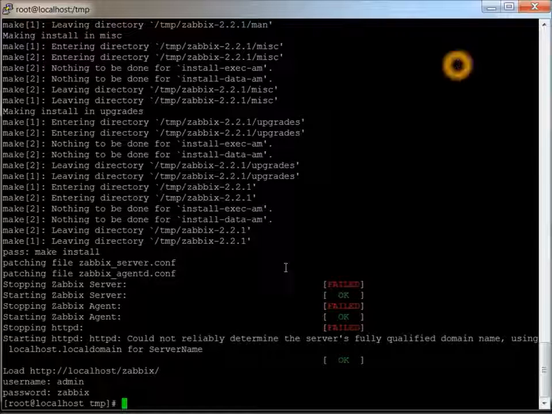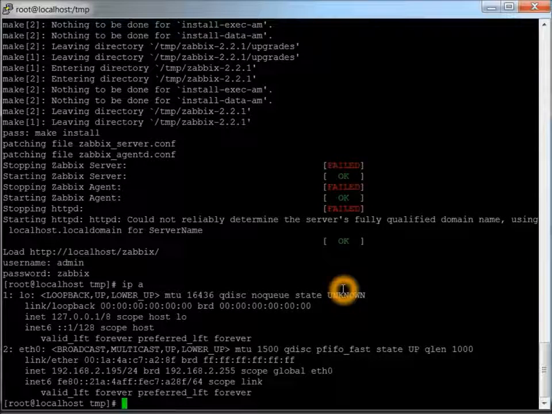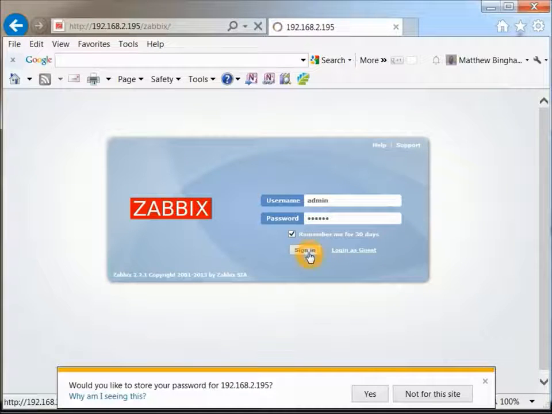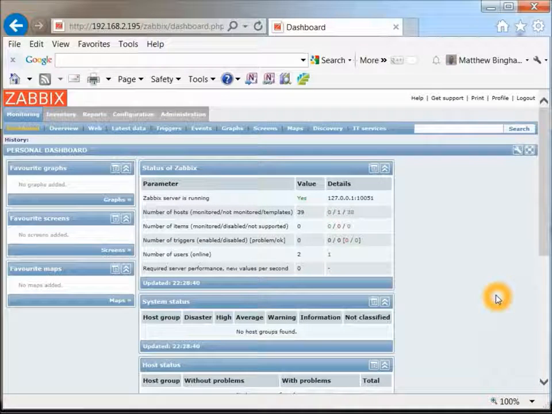Okay, looks like it's up, so let's try logging in through a web server or website. And looks good so far, so let's log in with the default admin and Zabbix. And looks good. Next steps will be setting up some hosts that we can monitor and see and configure and check all that stuff out.